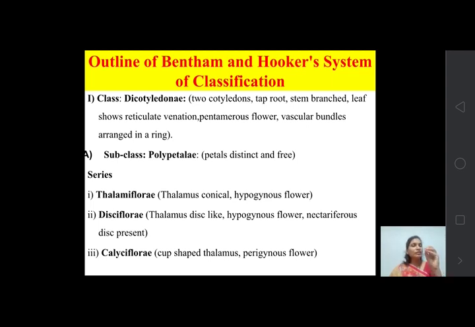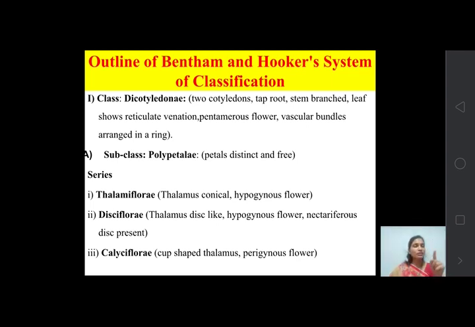You only try to understand the meaning of all these things. The thalamus is the part of the flower on which there are 4 whorls. Which are these 4 whorls? The first whorl is calyx, then second is corolla, then third is androecium, and the fourth is gynoecium. So this thalamus, on which all these 4 whorls are placed, is conical in shape.